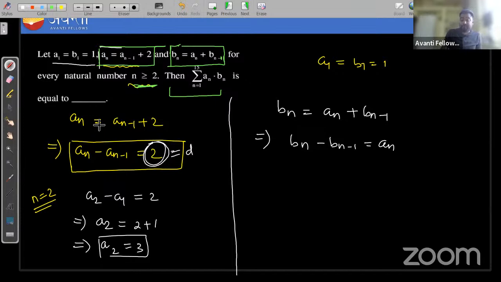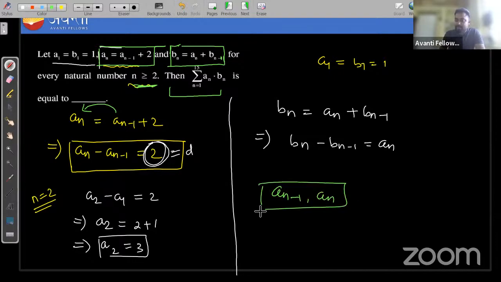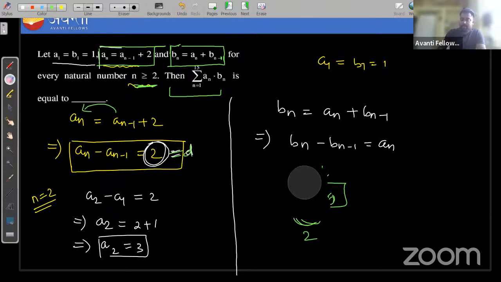Okay, so from the first given information, what I'm doing here: a_n = a_(n-1) + 2, it is given. So if we take this to this side, a_n minus a_(n-1) is equal to 2. They are two consecutive terms, yes or no? If they are two consecutive terms and their difference is 2, and they are the general terms, then the common difference will be d. It is satisfying the arithmetic progression. Yes or no? Understood or not?